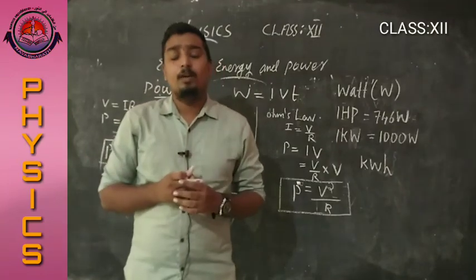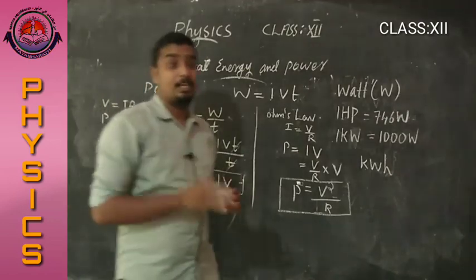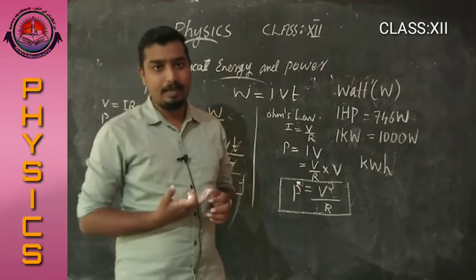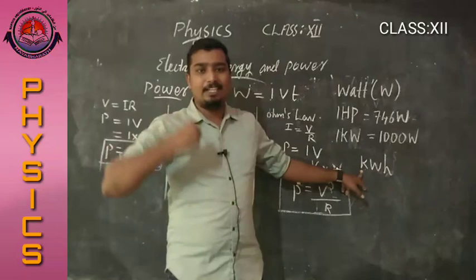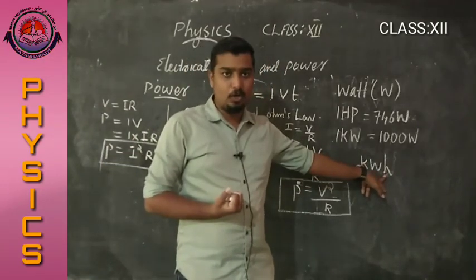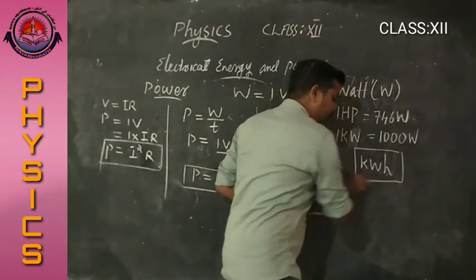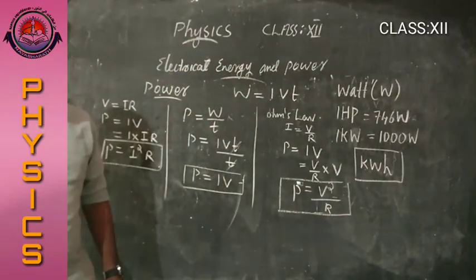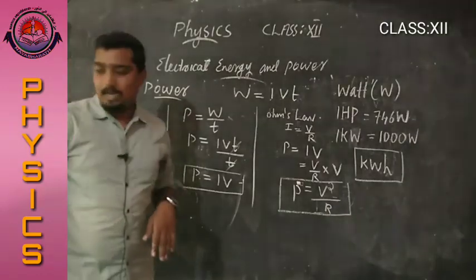You see the watt hour meter, the device used to measure the electrical energy. In that watt hour meter, we get the electrical energy consumed in kilowatt hour. This is the commercial unit of electrical energy. These are the things in electrical energy and power.